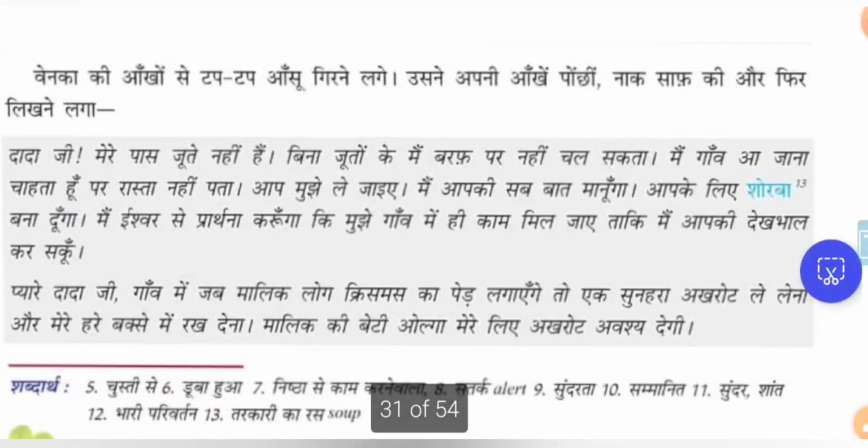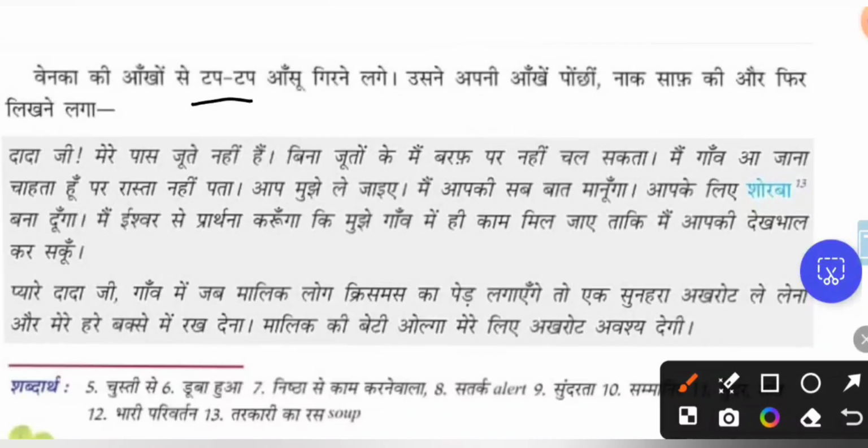वेनका की आंखों से टप टप आंसू गिरने लगा. So टप टप is a word pair where the same word is repeated. It is the sound that the droplets make when they fall down. So from his eyes the droplets started to come out. उसने अपनी आंखें पोंछी and he wiped his eyes. नाक साफ की and he cleared his nose. और फिर लिखने लगा. Again he started to write. Again the निर्देशक symbol is there. What he is writing is given next.